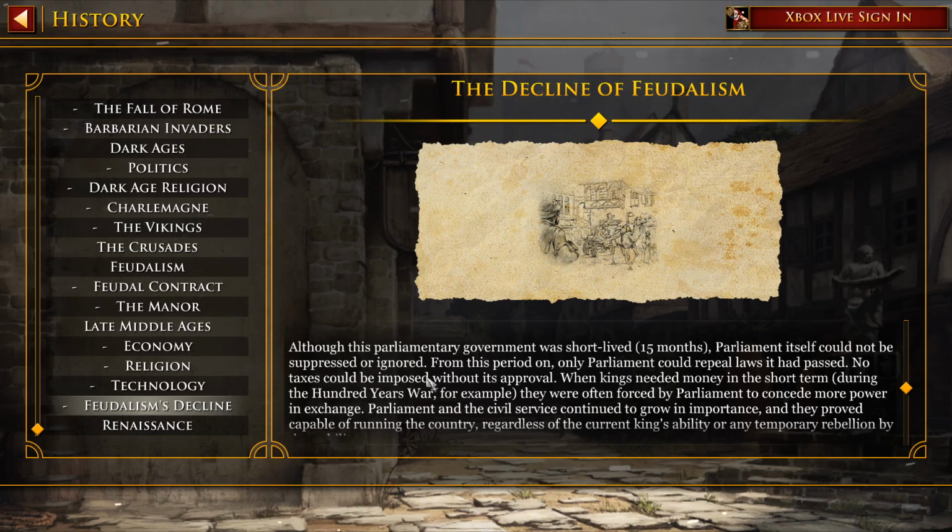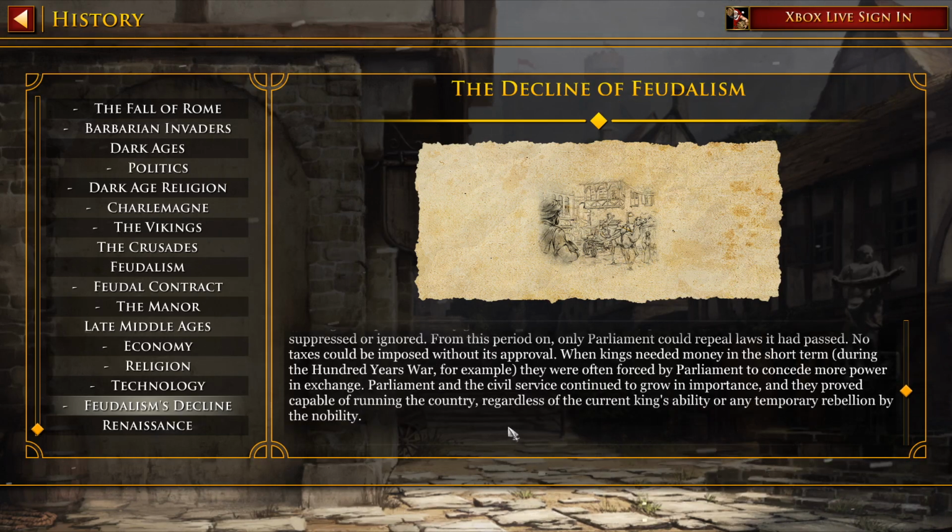From this period on, only Parliament could repeal laws it had passed. No taxes could be imposed without its approval. When kings needed money in the short term, during the 100 Years' War for example, they were often forced by the Parliament to concede more power in exchange. Parliament and the civil service continued to grow in importance, and they proved capable of running the country, regardless of the current king's ability or any temporary rebellion by the nobility.